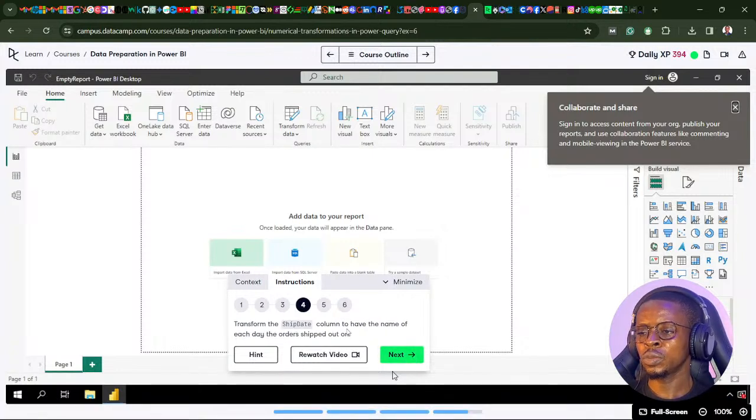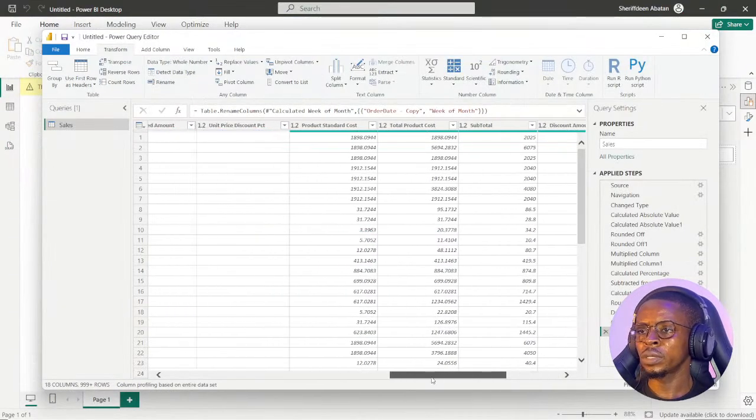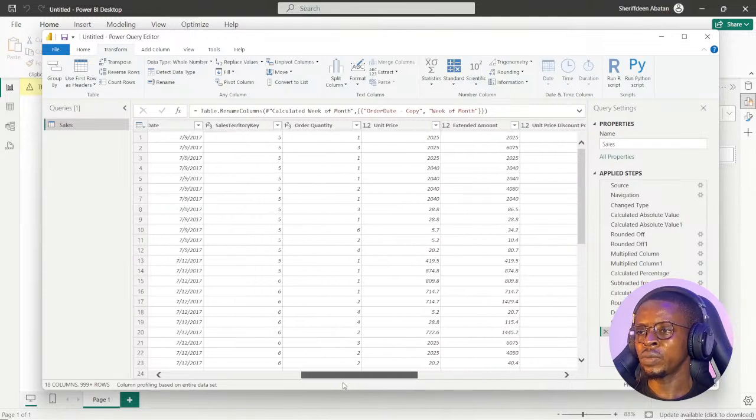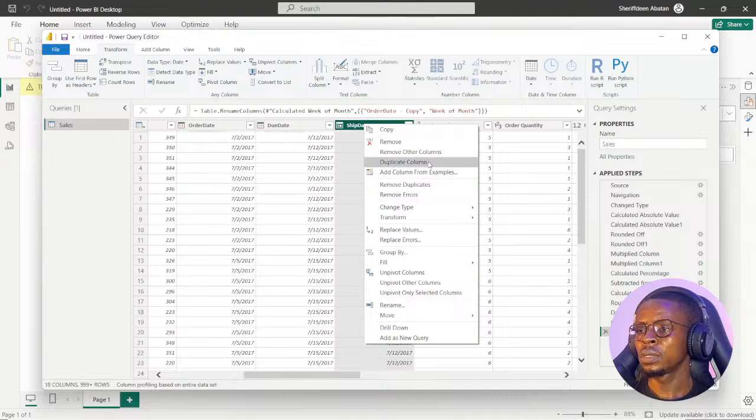Transform the ship date column to have the name of each day the order shipped out. Okay, ship dates. So we go to the ship dates column, the day the order was shipped. And let's duplicate this also. Duplicate column. Yeah.